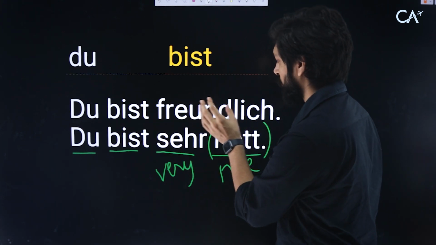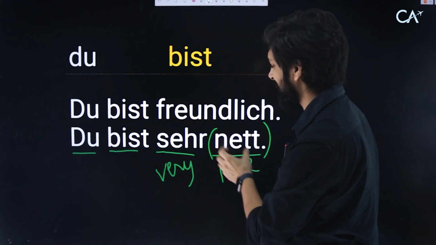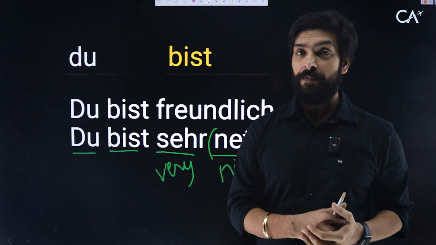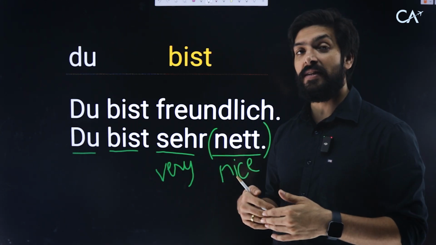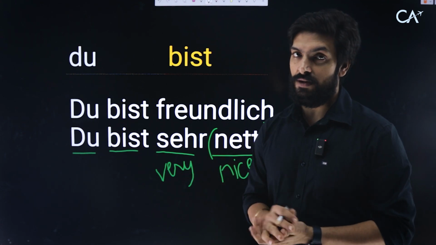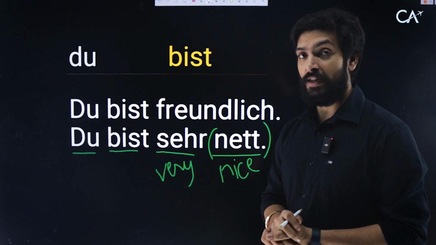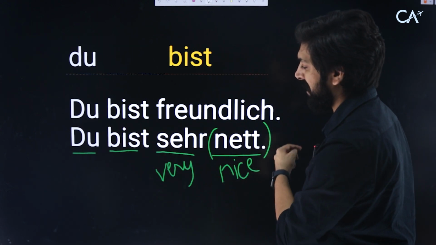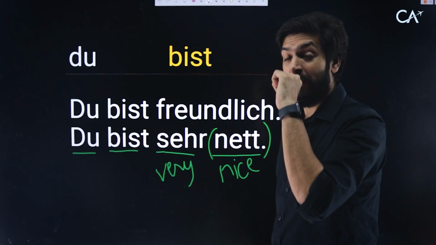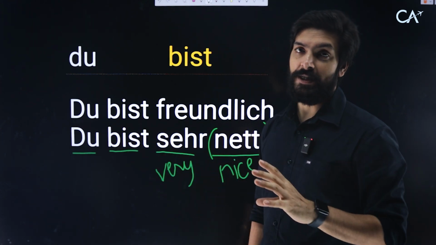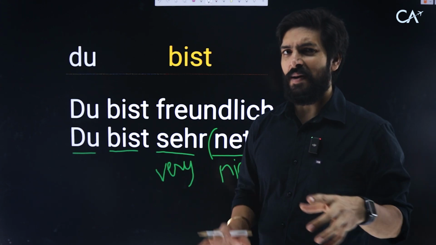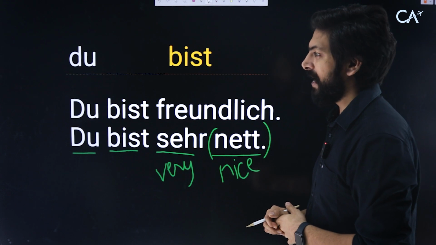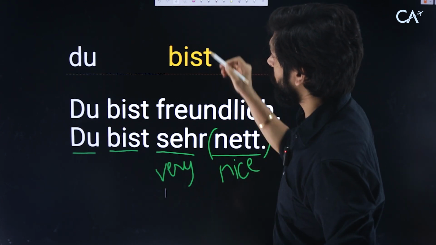So, du bist freundlich. Du bist sehr nett. Today, when you meet a person who is learning German, even if they are not, say these things and tell them the translation, the English part, and they will be like, wow, thank you so much. Du bist freundlich. Du bist sehr nett. Please write it down in your notebook. And if you're not taking notes, you're making a mistake. You have to watch the video again. I mean, I don't mind it, but writing down what I'm saying will be helpful for later. Let's go for the next one.